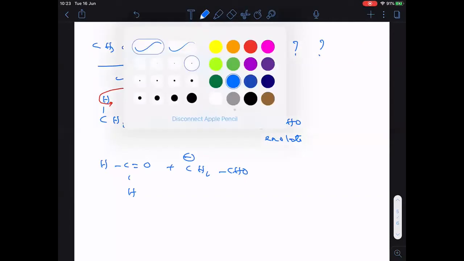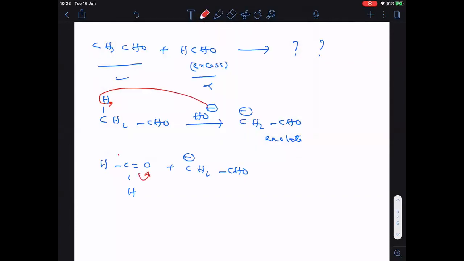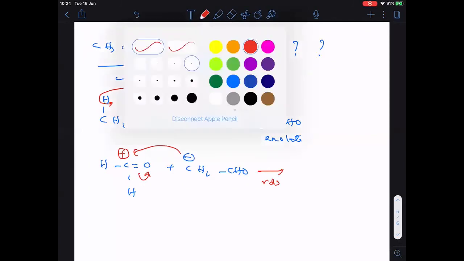Followed, the pi bond will shift towards oxygen. Carbon gets positive. So this negative attacks on this positive, and this is the RDS step of the mechanism. That is the RDS step of the mechanism.